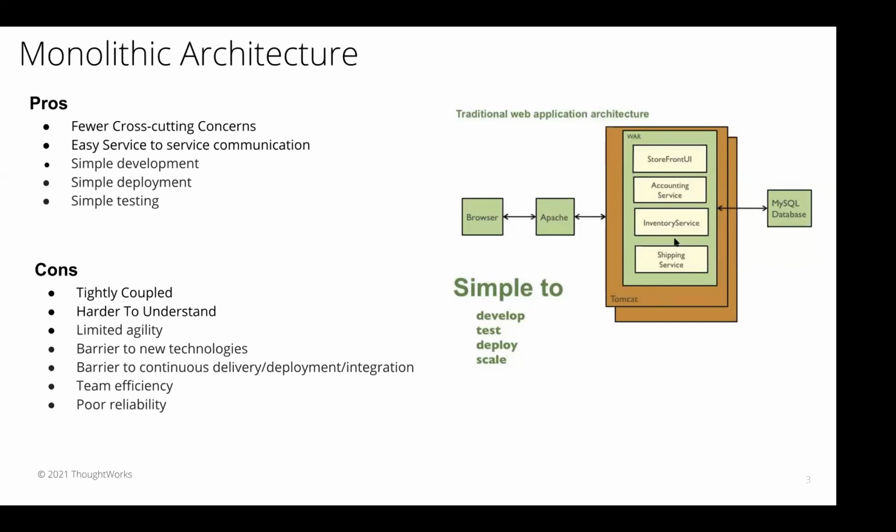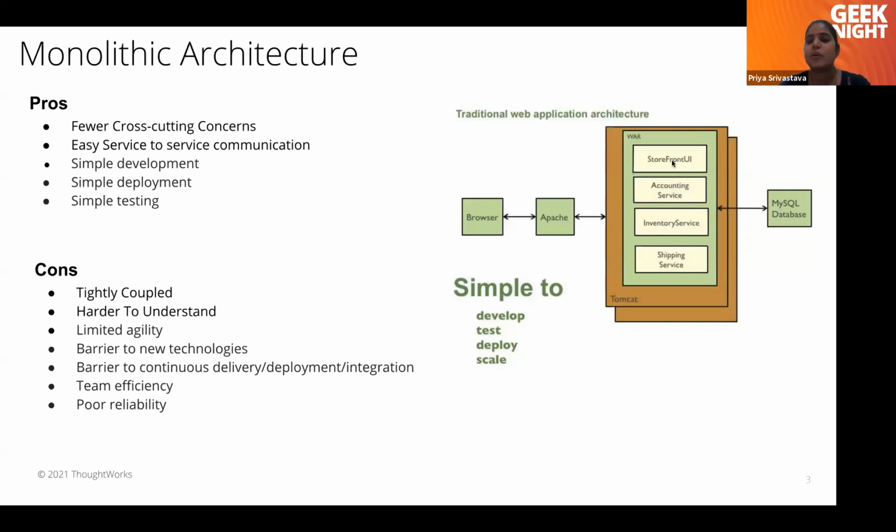So it makes our application difficult to understand. And agility will also be difficult or limited if we want to move one feature out of our monolithic application, or we want to add some new feature. Because of the size of the monolithic, because it is too big, it is difficult or limited.